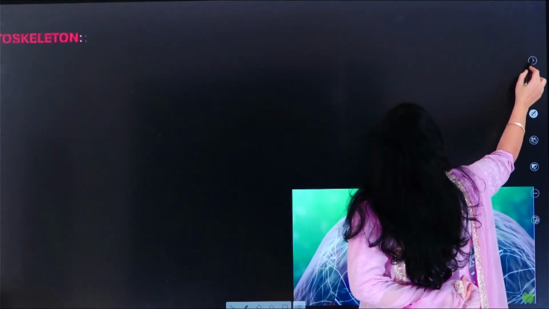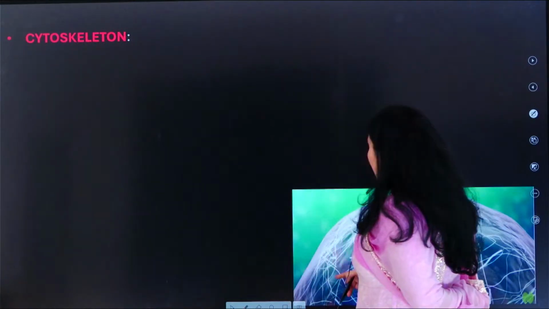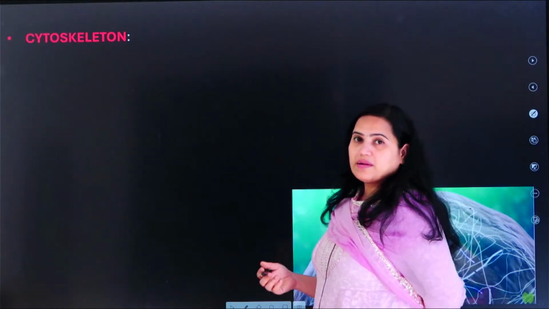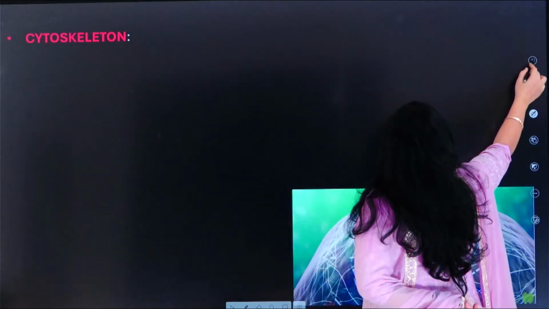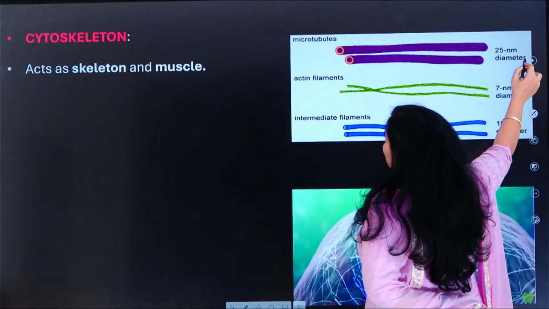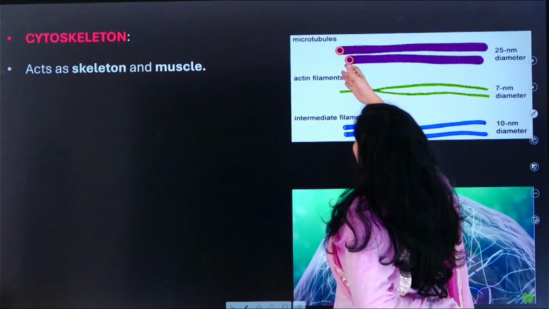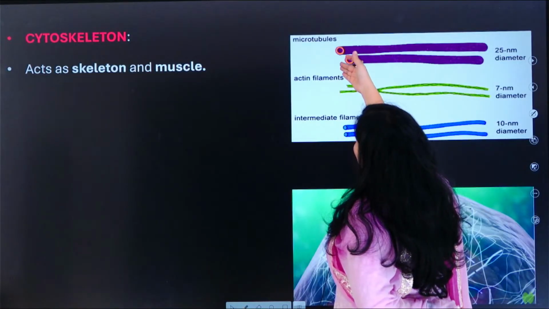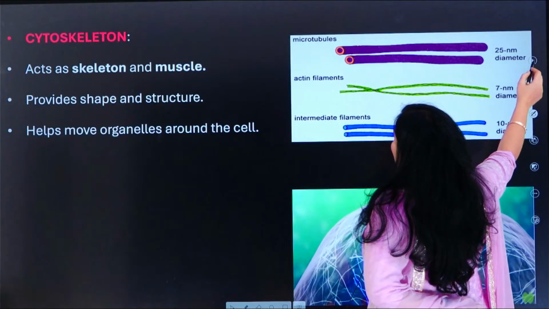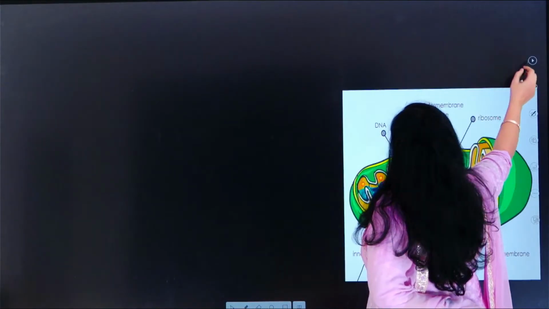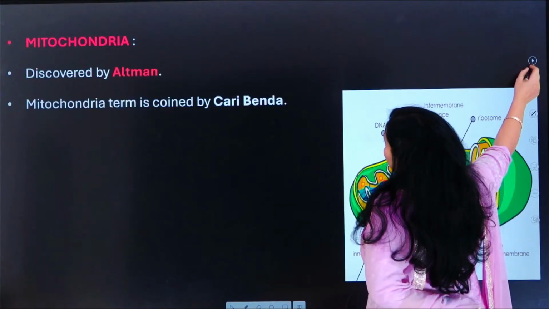Now let us understand about the cytoskeleton. So what do you mean by cytoskeleton? Just look at this. This provides the shape of the cell. What is the most important thing about the cytoskeleton? Just like in our body, the purpose of the cytoskeleton is to provide shape to the cells, and it has many different types: microtubules, actin filaments, intermediate filaments. These are not important for you. Don't think that your examiner will ask about all these things.